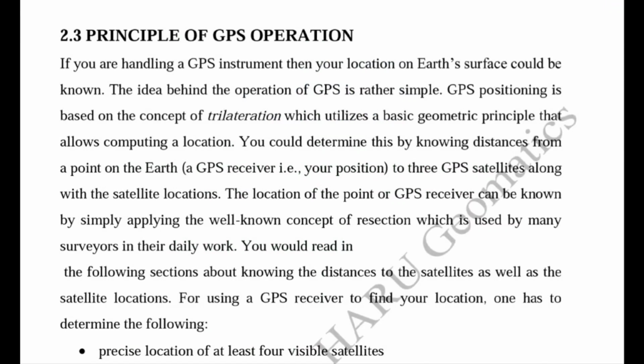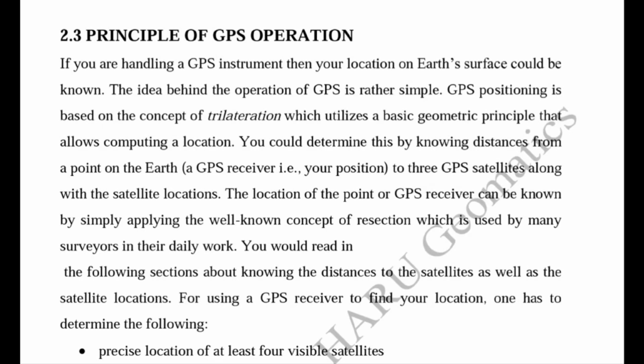In today's lecture, we will study the principle of GPS operation and the GPS signal structure. We know that the GPS signal structure consists of frequencies, two codes, and the navigation message. We will also compare the two codes, the C/A code and the P code, meaning the coarse acquisition code and the precision code. What is the significance of using those codes, and what types of code are continuously transmitted by each satellite? So we will learn in this lecture on what principle GPS works.